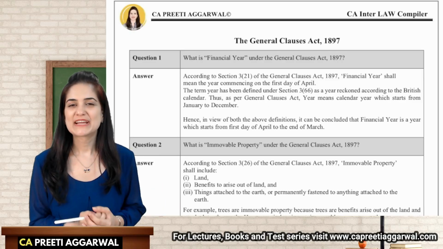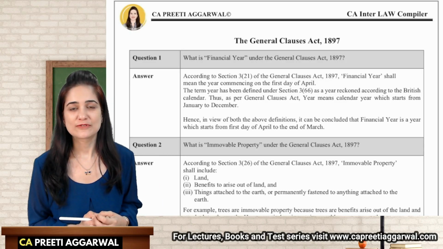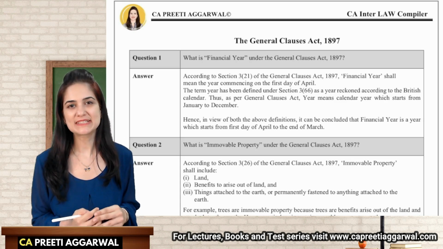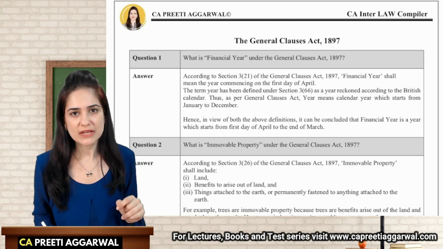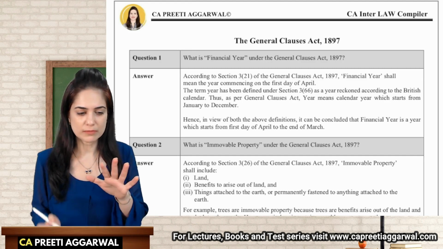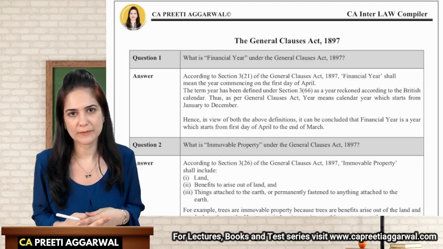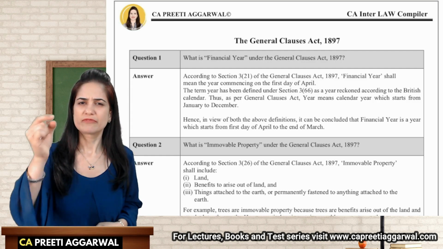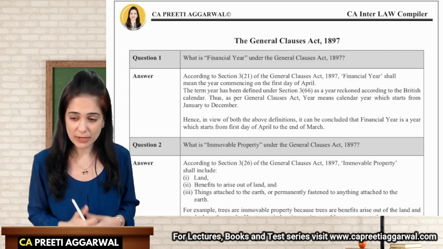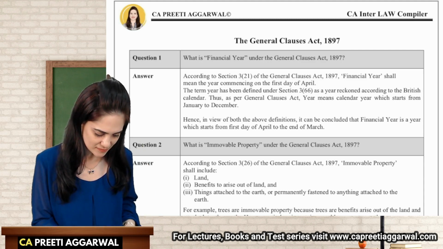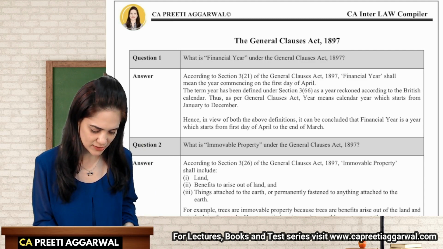All right, everyone, let us discuss the questions of General Clauses Act 1897. I hope you are ready with the answers. And you must have realized that not very lengthy questions are asked from this chapter. Small questions, with a weightage of 3 marks or 4 marks, are generally asked from this chapter. So let's get started and discuss our first question.